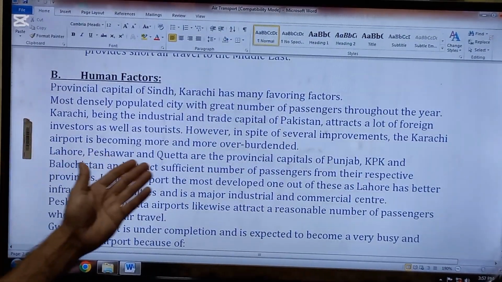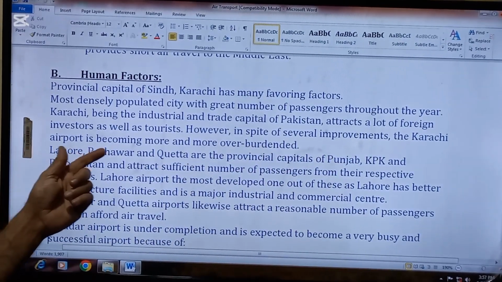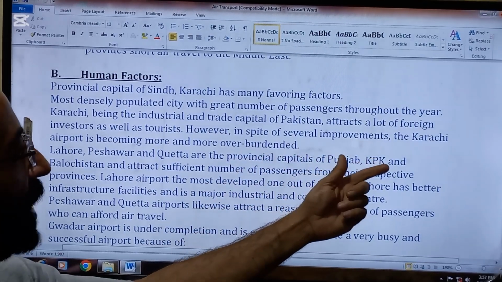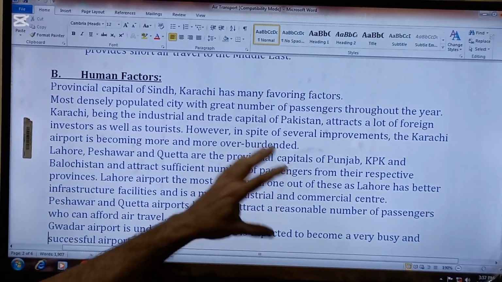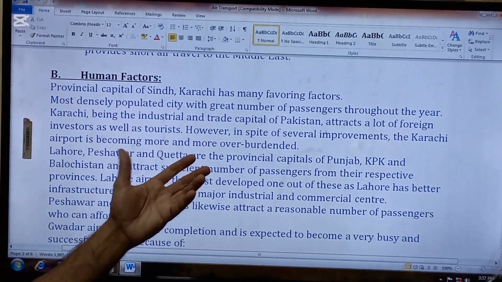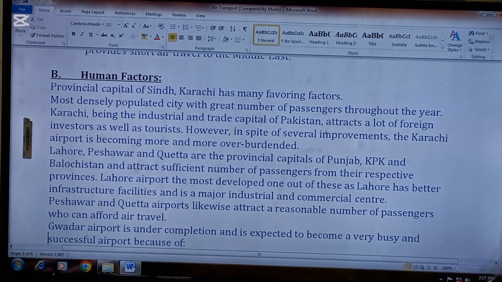Karachi, being the industrial and trade capital of Pakistan, attracts a lot of foreign investors as well as tourists. However, in spite of several improvements, the Karachi airport is becoming more and more overburdened. So this is the first human factor which is helping Karachi airport as an international airport.